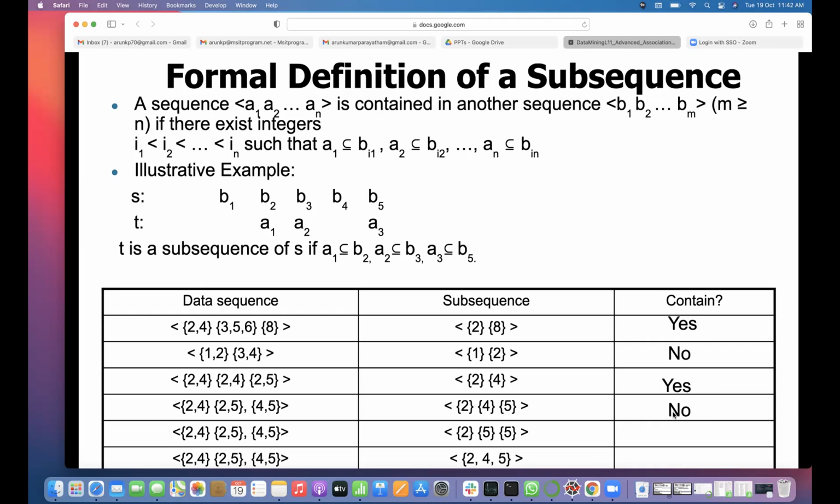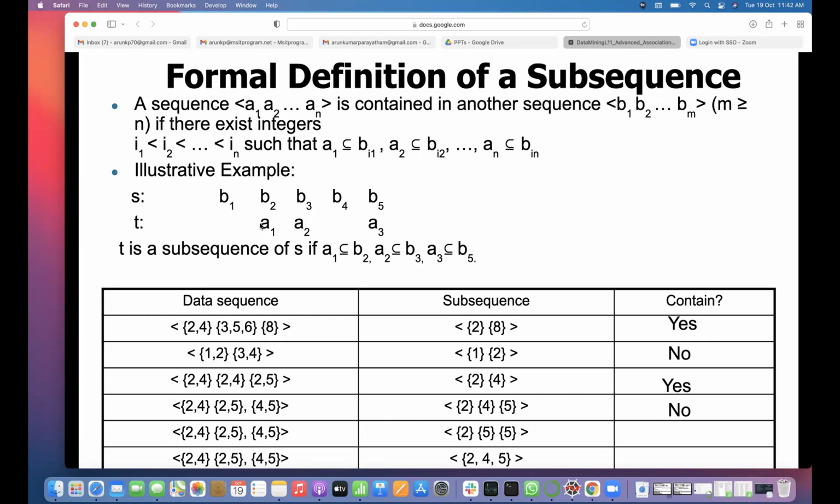Why is it no? You said yes, right? Because 4 and 5 belong to the same element. 4 should be in some element and 5 should also be in some other element, right? So once 2, 4 has taken 4, and 4, 5 is taken for 5, there is no element left to see whether 5 is part of that or not. Am I right? That's why it is no.